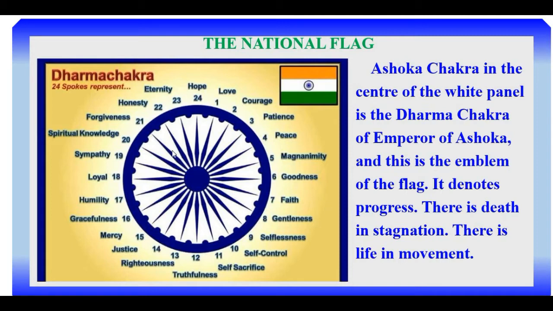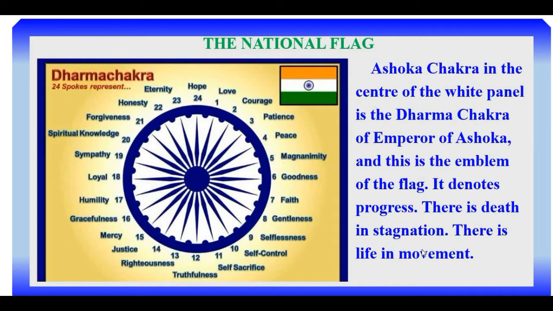What is the meaning of this one? So far we have seen saffron, white and green. What do they denote? Likewise, what does this denote? The chakra denotes progress. There is death in stagnation. What is the meaning of stagnation? No growth in an economy or inactivity.